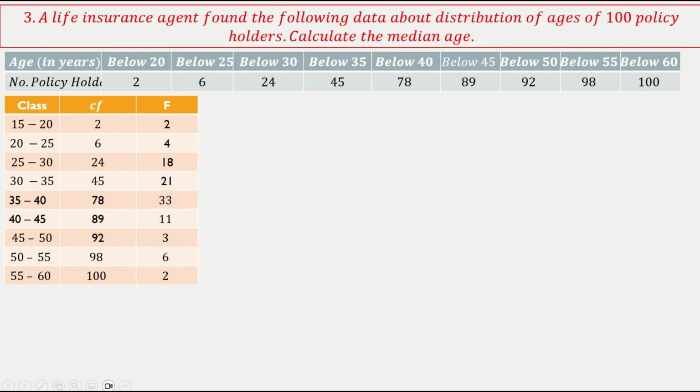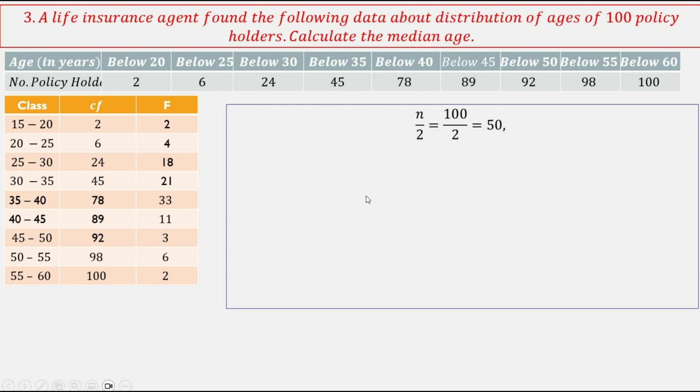A life insurance agent found the following data about the distribution of ages of 100 policyholders. Calculate the median age. Okay. Now, again, you put the data here. Most important thing is the cumulative data, which is already there. From that, you derive the normal frequencies. And then once you know that, n by 2 is 50. Okay. So 50 falls somewhere here.